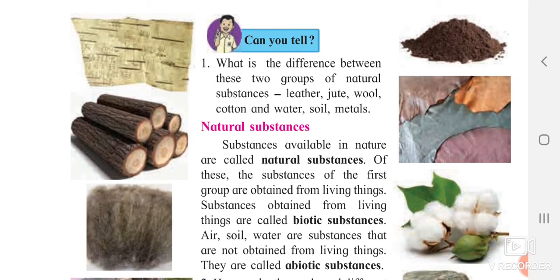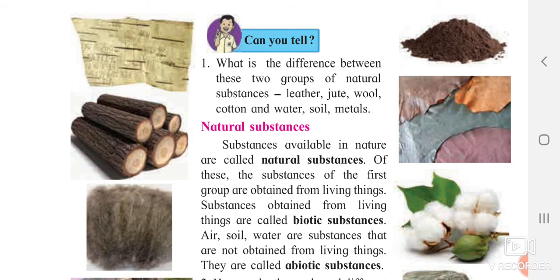So we are going to see the substances which are available in nature, which are said to be natural substances. Of these, the substances of the first group are obtained from living things, such as plants. You get wood from plants. So the substances which are obtained from living things are said to be biotic substances.